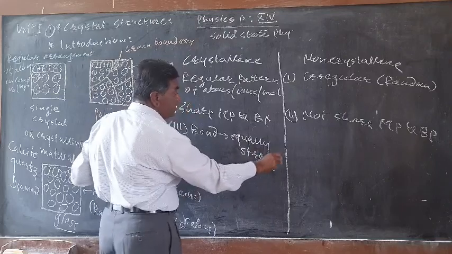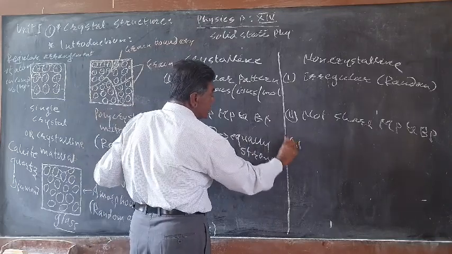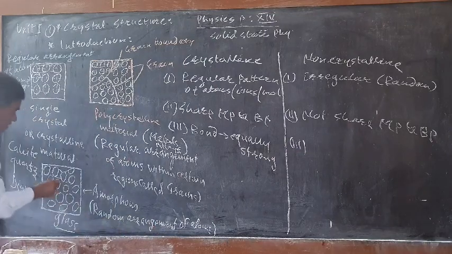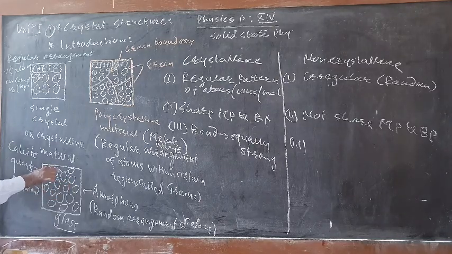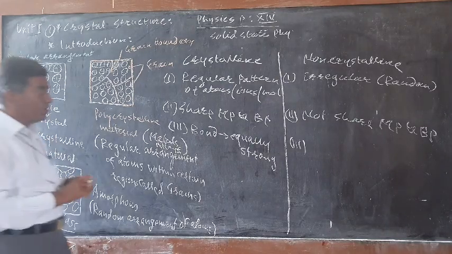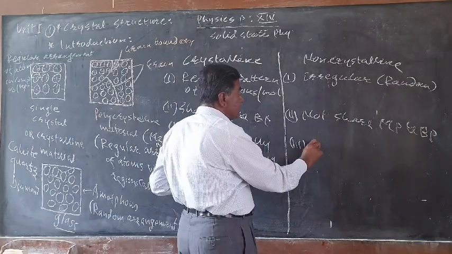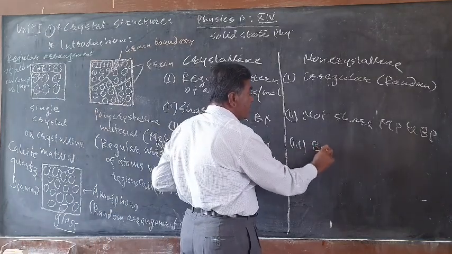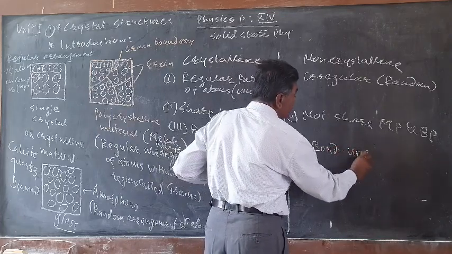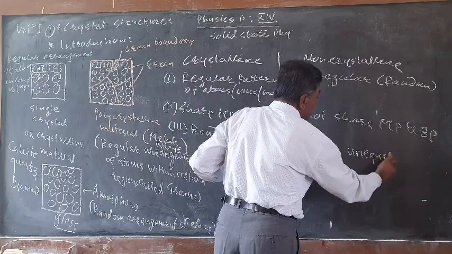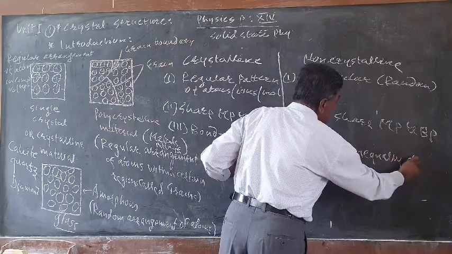While in case of amorphous or non-crystalline solids, the bonding forces between the atoms are not equally formed. Here there is some strong force, here some less, here some extra, and so on. These bonds are not equally strong. So the bonds are unequally strong in case of the non-crystalline solids.